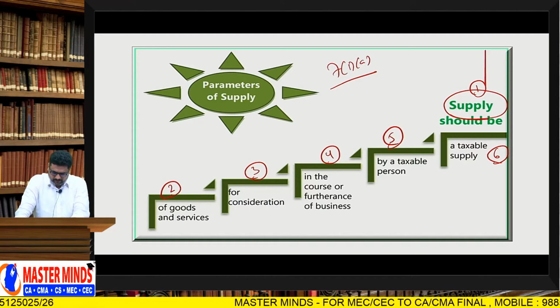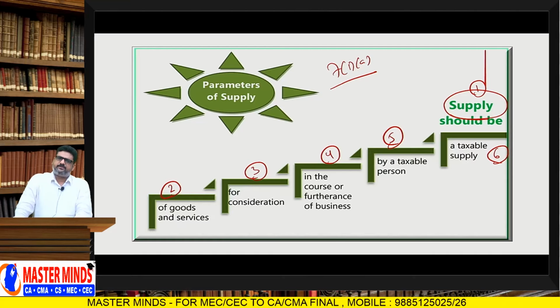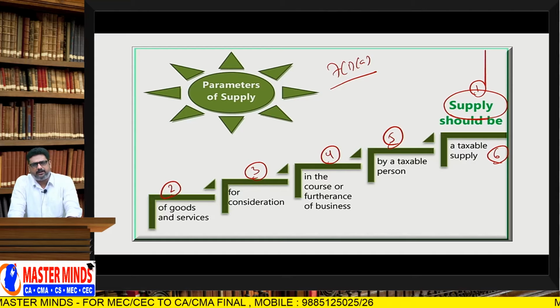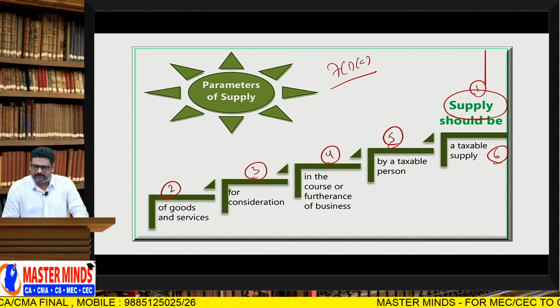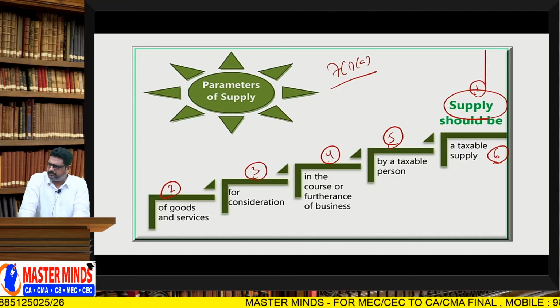Say for example, Mr. Raja sold a car to Mr. Shekhar for 70 lakhs, and in return, Mr. Shekhar gave his old car plus some 20 lakhs. In this particular case, is the transaction a supply? Yes, definitely it is a supply. It comes under exchange, because at least some part of the consideration is involved in terms of money.